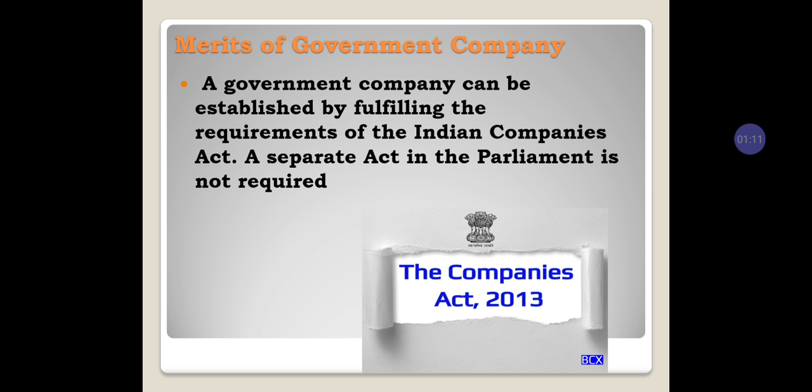If it fulfills the requirements of the Indian Companies Act, then they can start a government company. Here no separate Act of Parliament is required. They don't need any separate rules and regulations guided by Parliament. A government company just follows the Indian Companies Act, and that is enough.